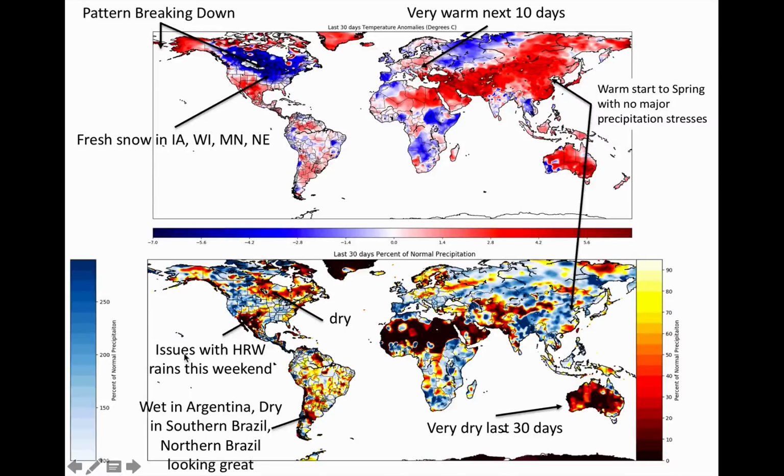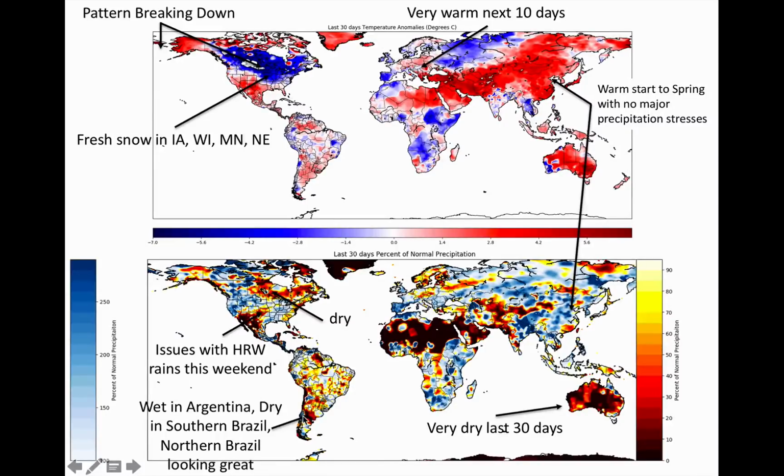Where we have had issues with drought, where we grow a lot of hard red winter wheat, we've got rains coming in this weekend, but there are issues with that rain. There's been a bit of a model turn we have to discuss. We'll also at the very end discuss how we've been dry in parts of Saskatchewan, parts of Manitoba, and Ontario, because of course we're watching out for planting up here as well.